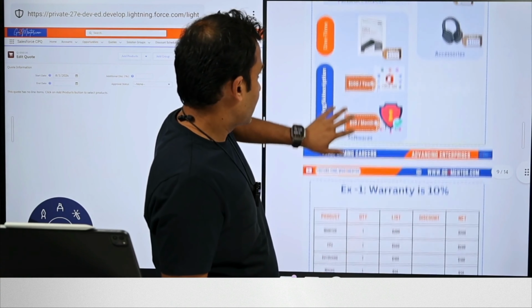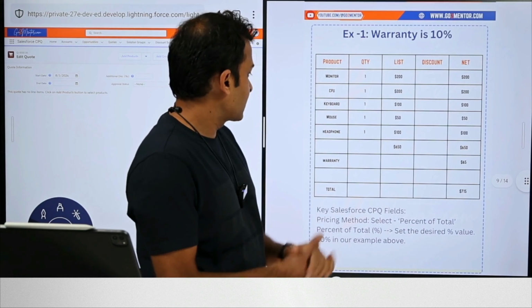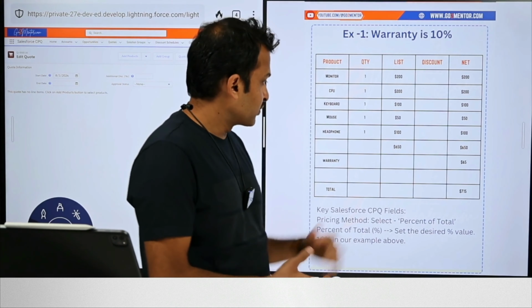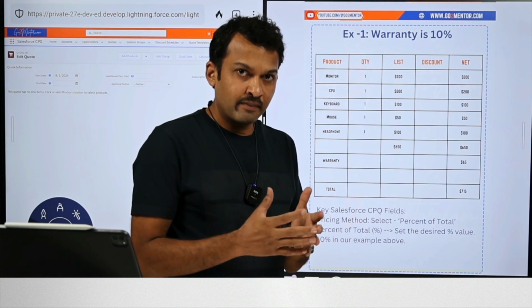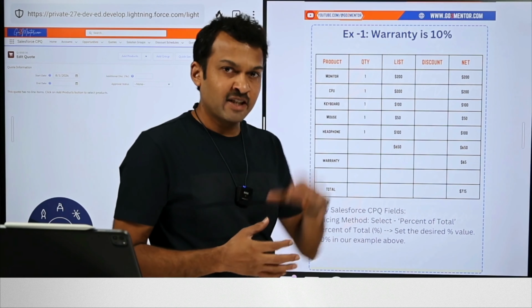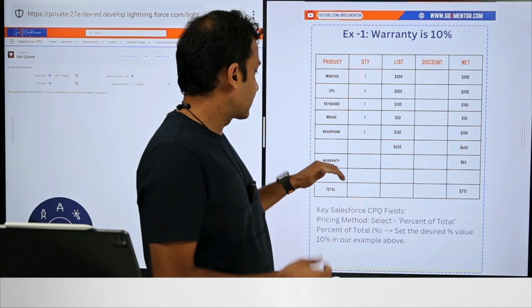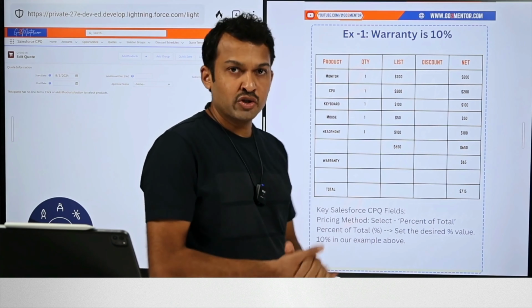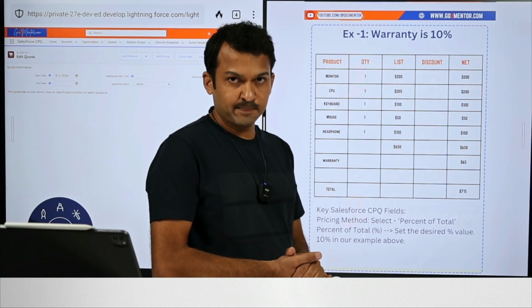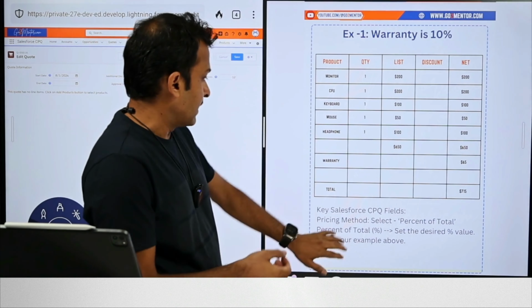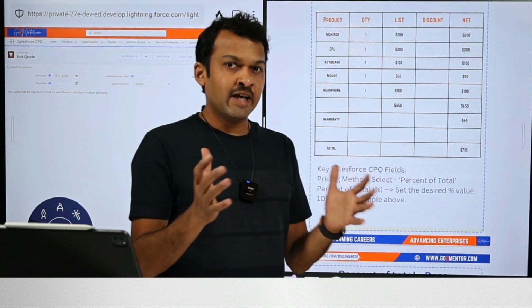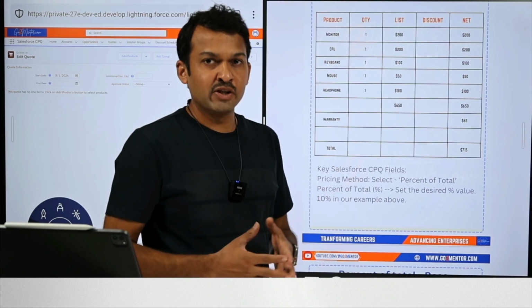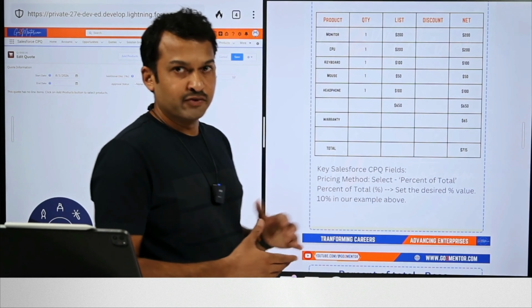So with these, suppose a customer wants to purchase some of these products: the monitor, CPU, keyboard, mouse, headphones. The list price totals to $650. So if we have a warranty product, and we set the price as 10% of the other products, if it's set as a percent of total, then it would be 10% of $650, which is $65. So the total on this quote should be $715. Now, in order to do this, specifically within Salesforce CPQ, but in general, any CPQ solution should have provision to configure a percent of total product because it's very commonly used in the industry. We'll see how this works in Salesforce CPQ.